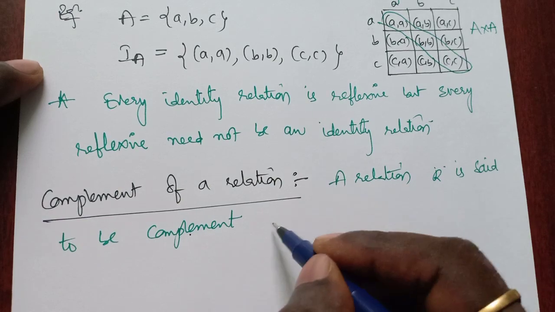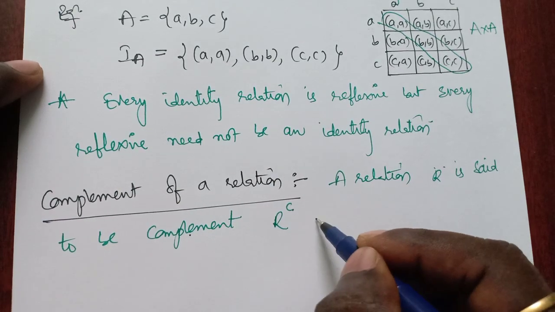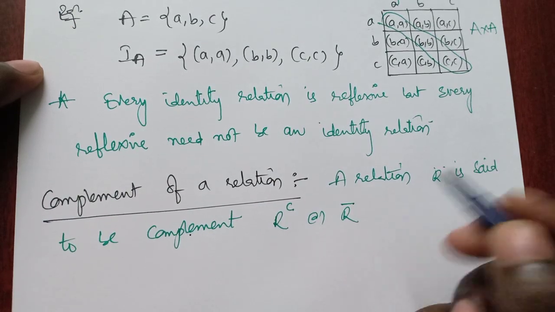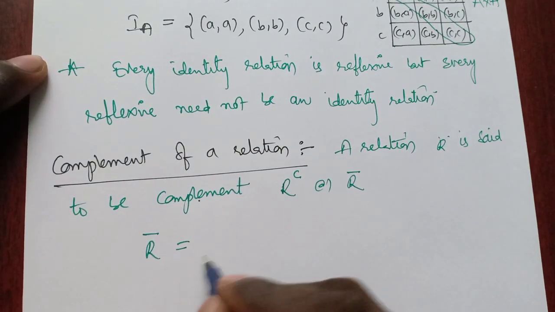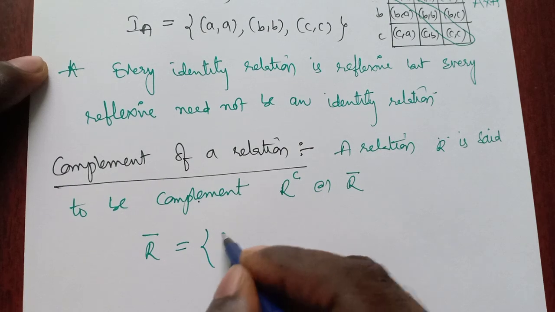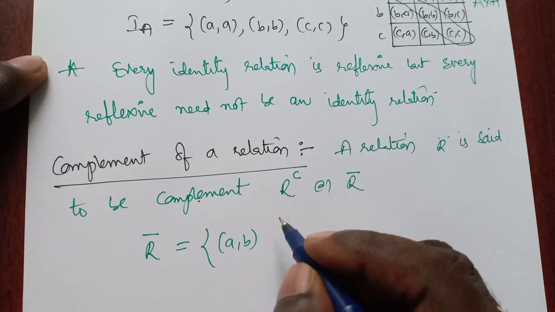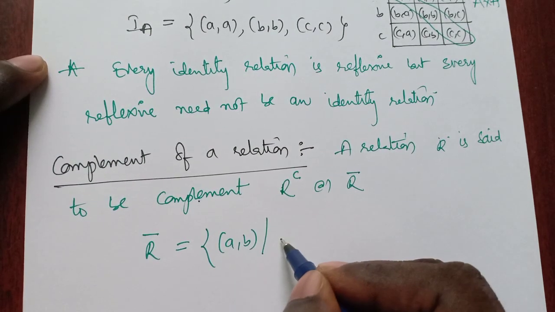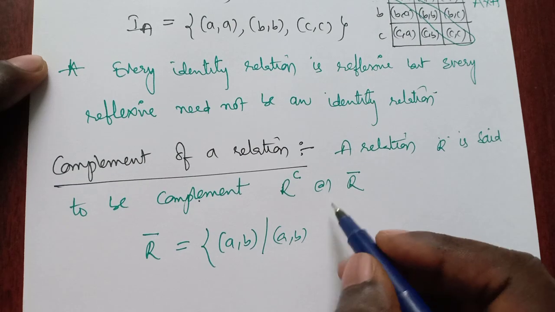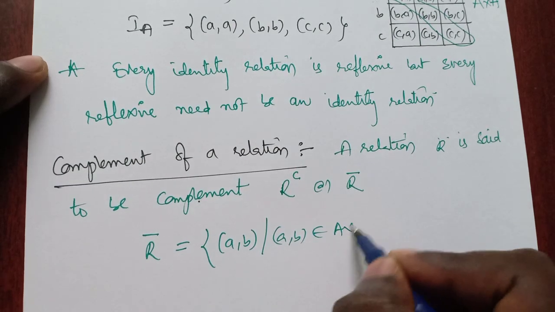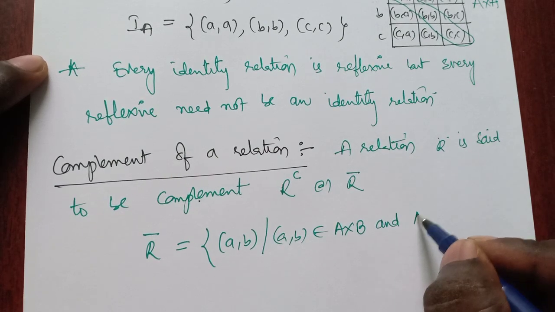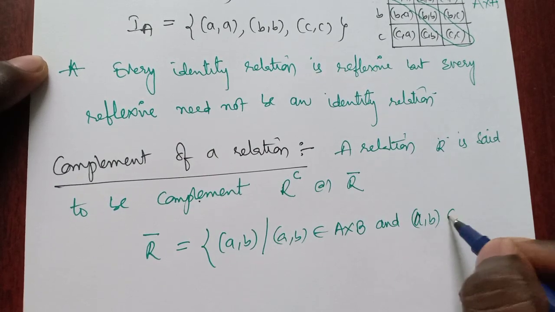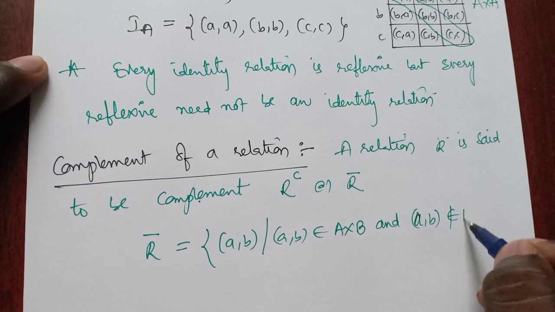We all know about a complement, which is denoted by R complement or R bar. So what is R bar? Please see this carefully. If (a, b) is an ordered pair where (a, b) belongs to the Cartesian product and (a, b) does not belong to the relation.